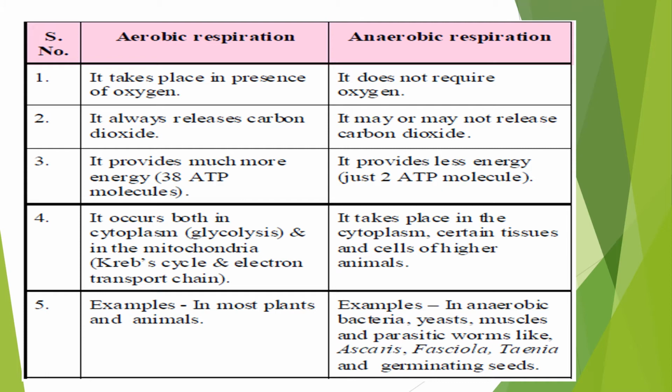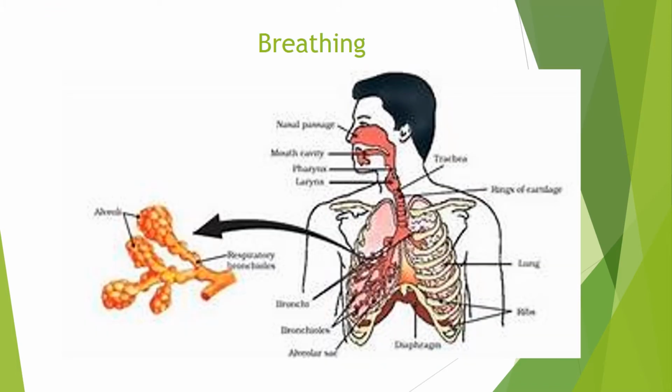In certain tissues and cells of higher animals, it is in the cytoplasm only. Aerobic respiration examples are most plants and animals. Anaerobic respiration examples are bacteria, yeast, muscle cells of the human being, parasitic worms, etc. And even in germinating seeds, anaerobic respiration takes place. Let me now explain the breathing process in the human being.